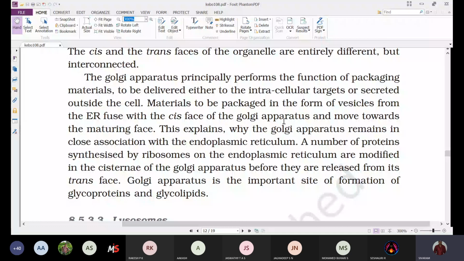The materials are processed, and finally the processed materials are released from the trans phase of the Golgi complex.